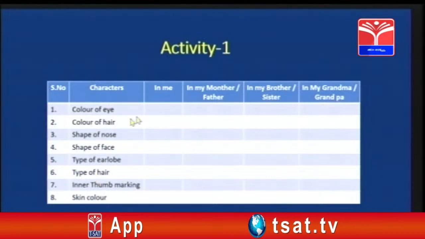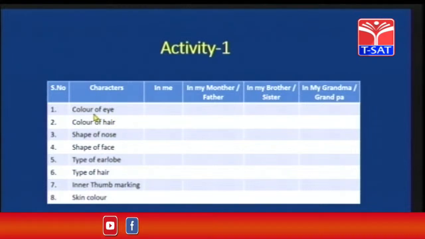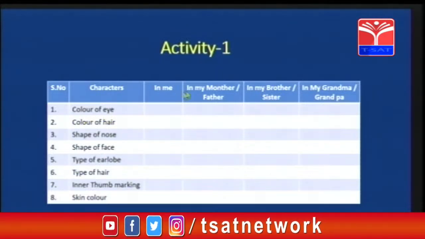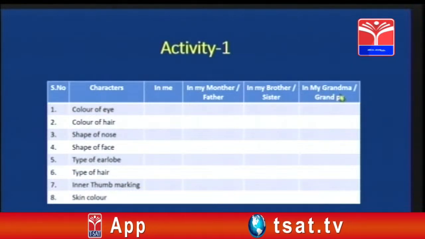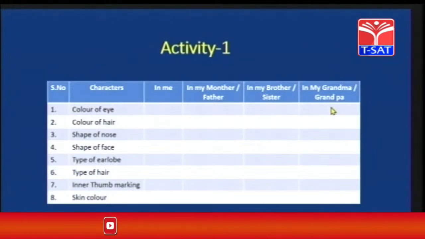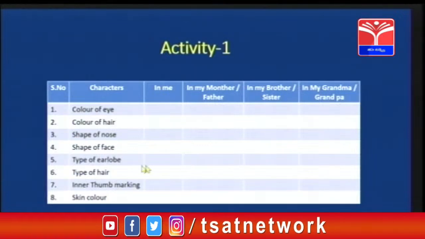And how are you going to complete this activity? In me, for example, the color of eye in me is black. In my mother it is black. Father, it is also black. Whereas in my brother and sister, it is black. If your grandma and grandpa are alive, you can just write what is the color of their eye. Similarly, please complete the entire table comparing the characters of you, your parents and your grandparents.